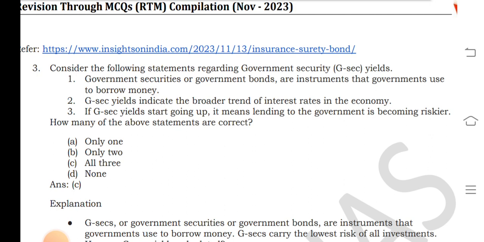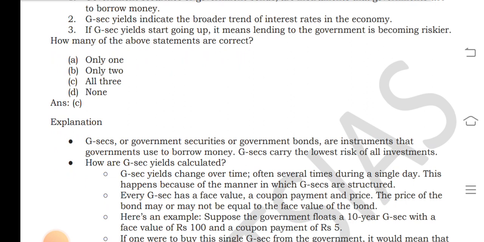Explanation: G-Sec or government securities or government bonds are instruments that the government uses to borrow money, and G-Secs carry the lowest risk of all investments. And how is the G-Sec yield calculated? G-Sec yield changes over time, often several times during a single day. This happens because